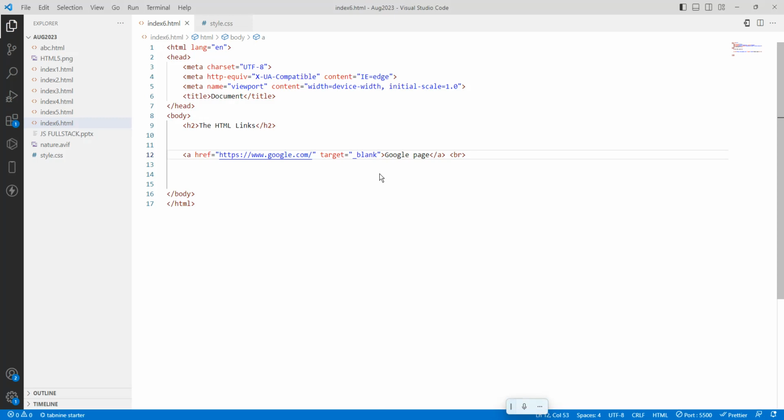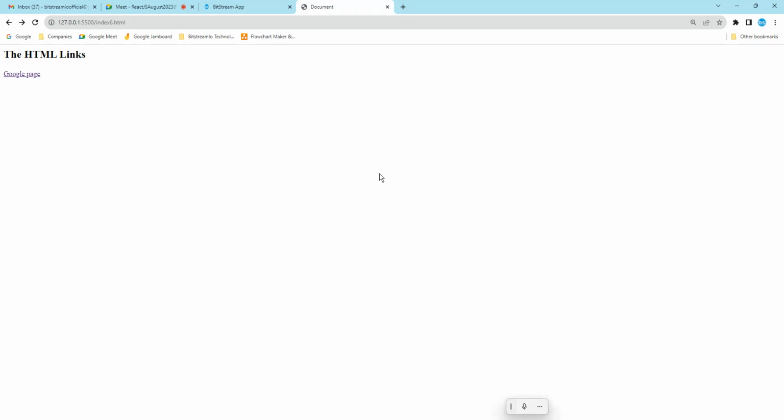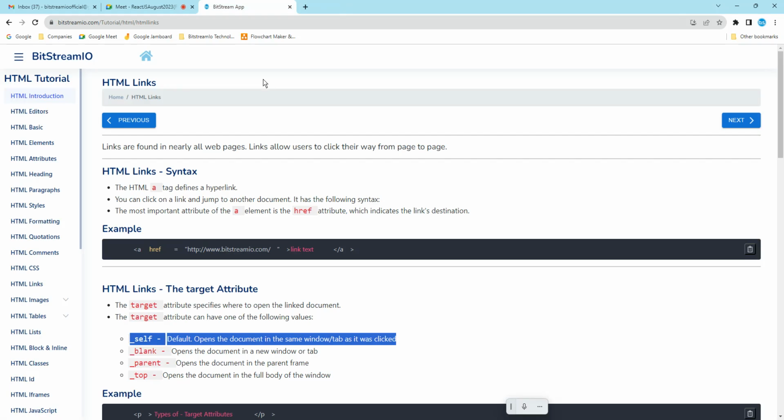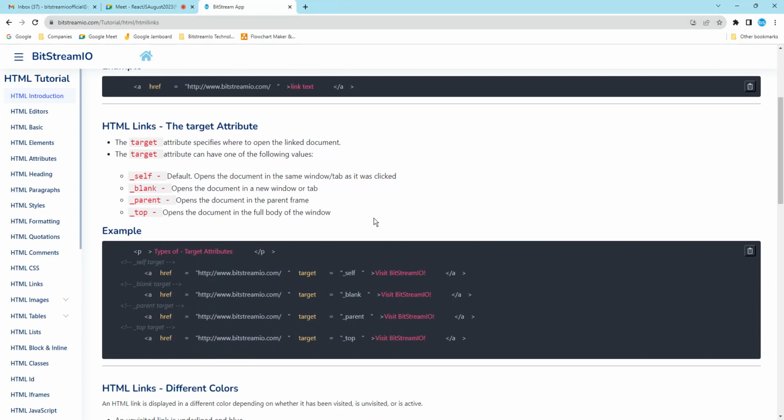And if I don't want a blank, I will use top. Save it and click here. Again it is opening in the top. So got it. This is how we can use different ways, like the document print, the self, top, parent and everything.